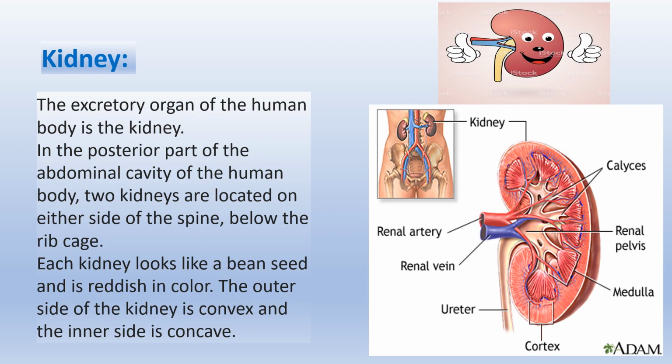Kidney. The excretory organ of the human body is the kidney. In the posterior part of the abdominal cavity of the human body, two kidneys are located on either side of the spine below the rib cage. Each kidney looks like a bean seed and is reddish in color. The outer side of the kidney is convex and the inner side is concave. Students, you can see the structure of kidney in this picture.